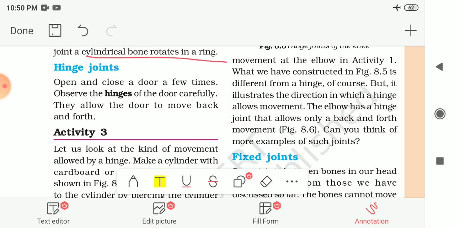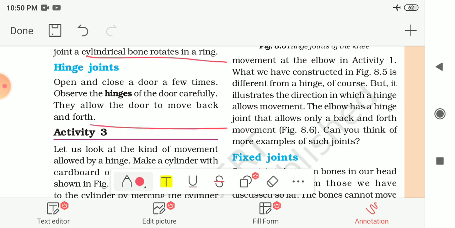Next is the hinge joint. So open and close a door for a few minutes and observe the hinge of the door carefully. Hinge, that means the metallic part by which the door is connected to the wall. So that is known as the hinge. So observe the hinge. You will find that it allows the door to move back and forth. That means it allows the door to move in the backward direction or in the forward direction.